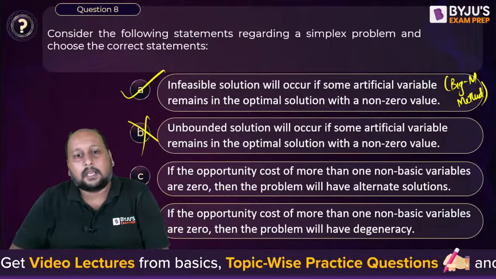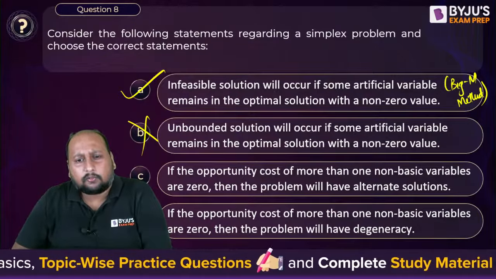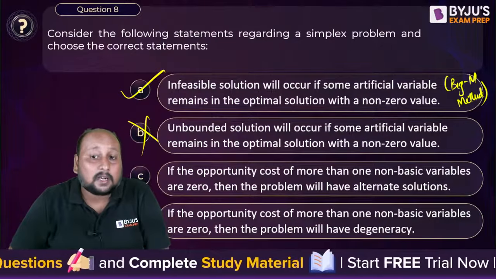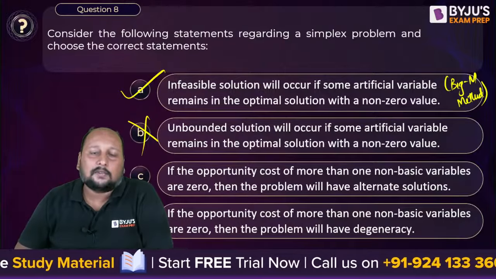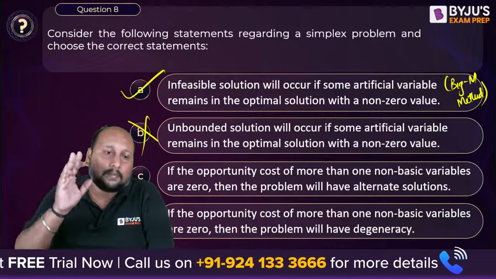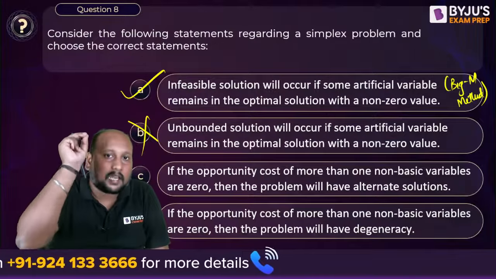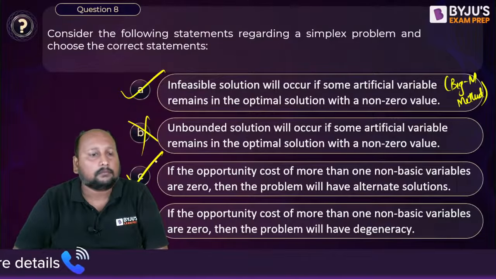Talking about option C, if the opportunity cost of more than one non-basic variable is 0, then the problem has alternate solution. Yes. In the final optimal solution, if the delta value of a non-basic variable is 0, what do you mean by that? That simply means that particular problem has multiple solutions, alternate solution. C is absolutely correct.